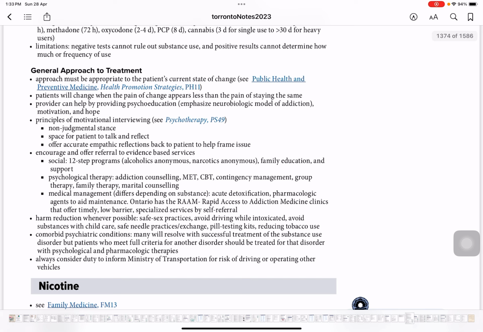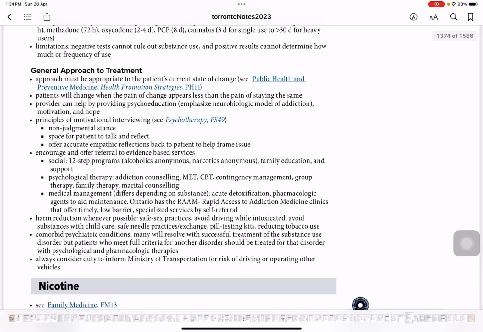What are the evidence-based services? Social: 12-step programs, Alcoholics Anonymous, Narcotics Anonymous, family education and support. Psychological therapy: addiction counseling, MET, CBT, contingency management, group therapies, family therapies, marital counseling. Medical management. So first is the social aspect, very important. These things that we just read are very important for the QE1 aspect; you need to remember the evidence-based services available in town to help the patient with the addiction problem.